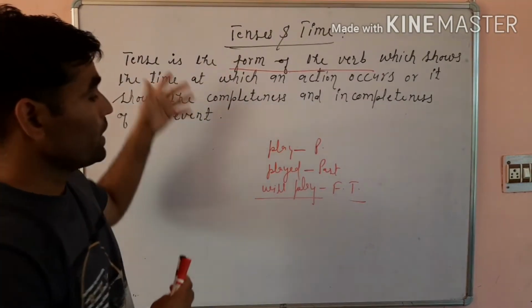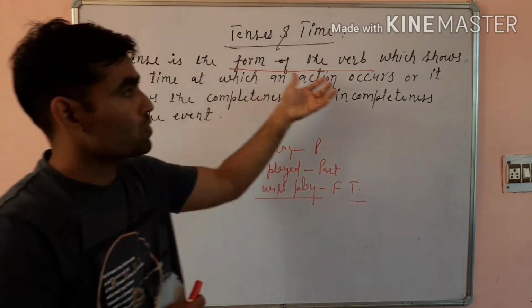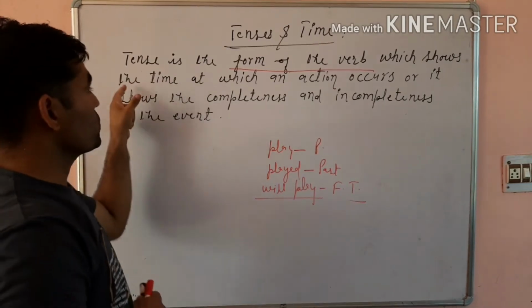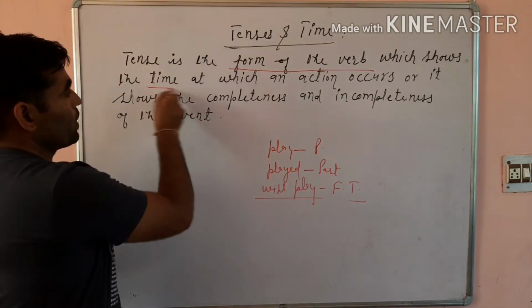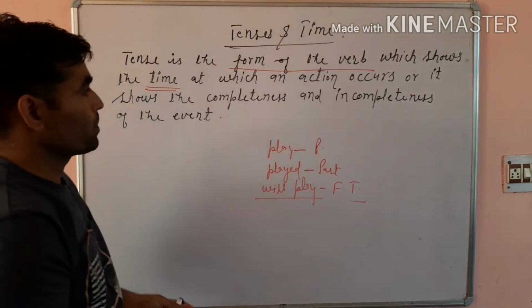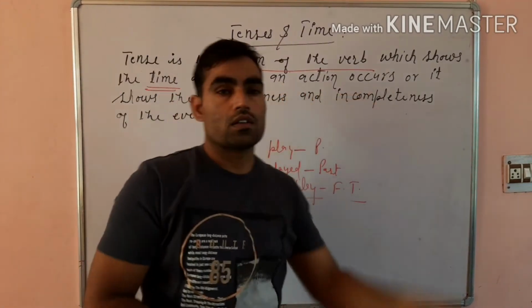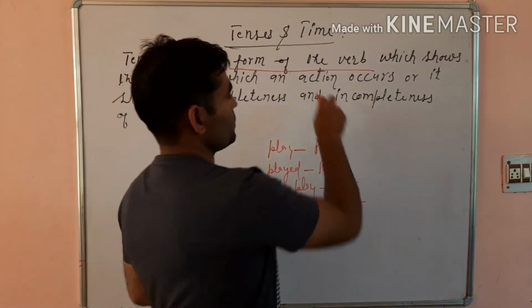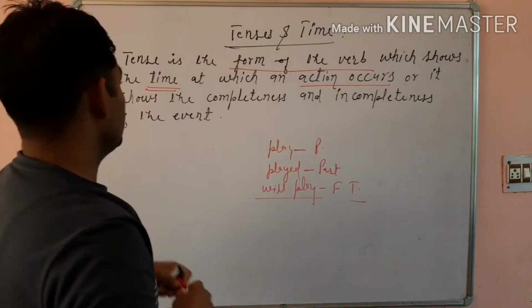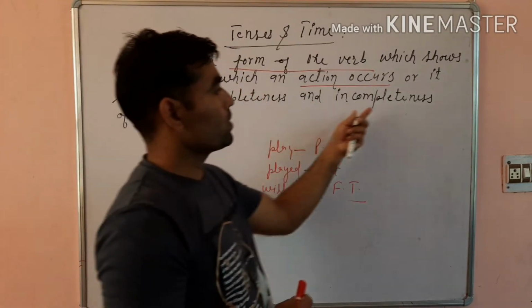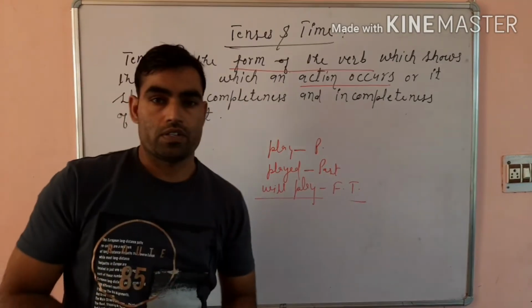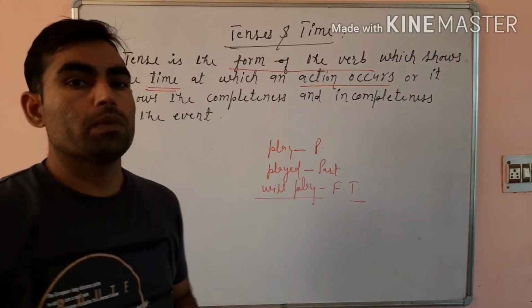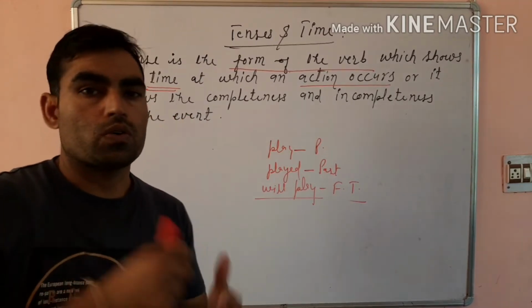So you can say tense is the form of the verb which shows the time at which an action occurs, or it shows the completeness and incompleteness of the event. We talk about a particular event, whether it is complete or incomplete, this tense shows this also.